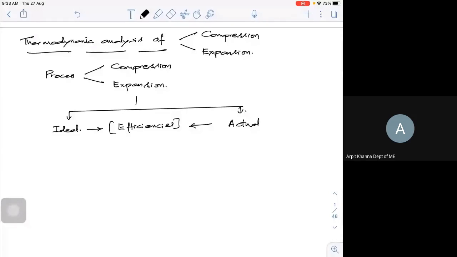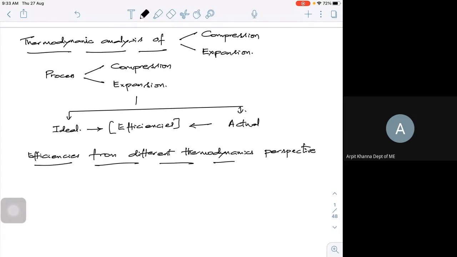So if I try to find efficiencies from different thermodynamics perspectives, what I'm going to get is something called efficiency.